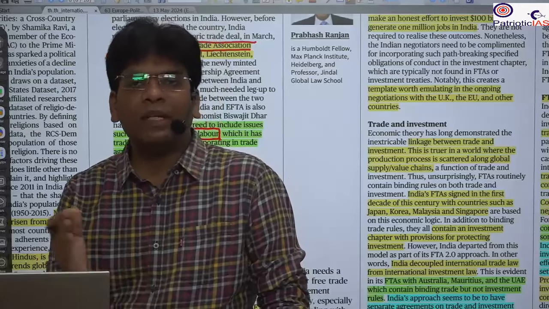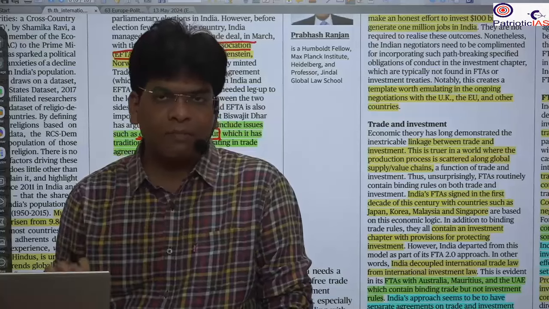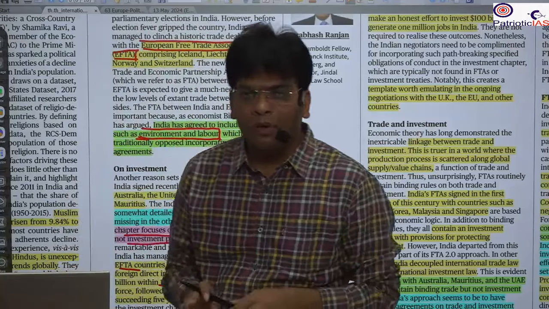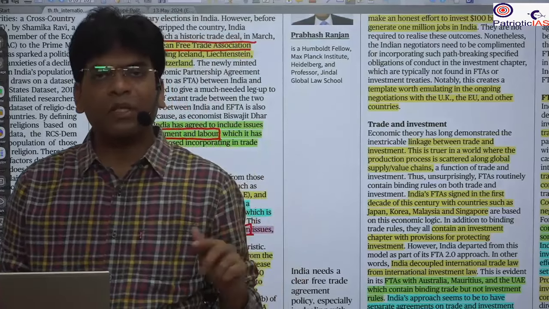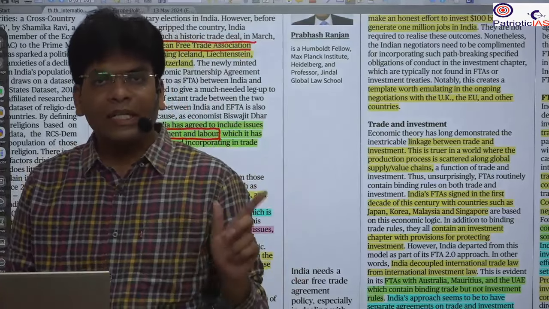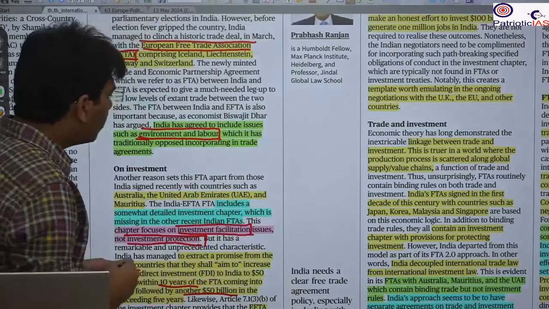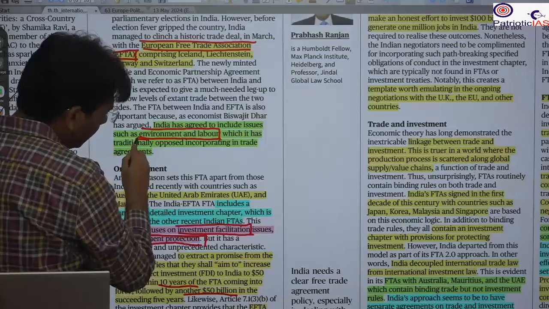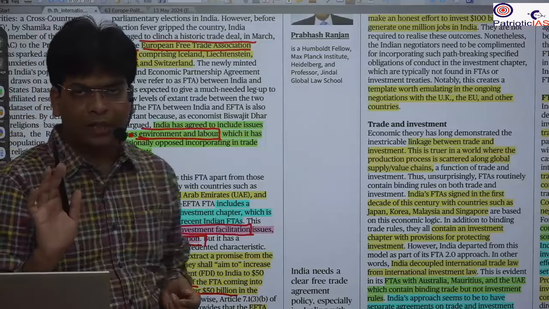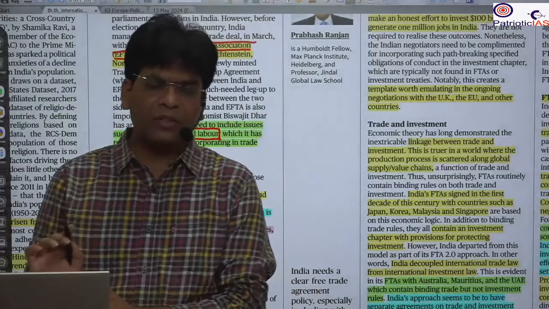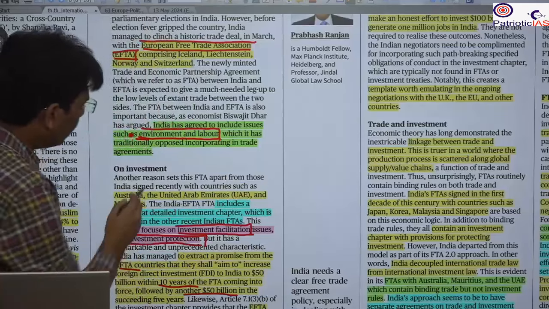For example, even just to take an electricity supply for an industry, if I go to that supply office, a lot of government officials will demand different types of extra money that is not legal. So I have to face a lot of hurdles. So whenever labor law is imposed in a free trade agreement, generally we do not go for that. Why? Because we want more industry and more job creation. That's why generally we do not go for that.